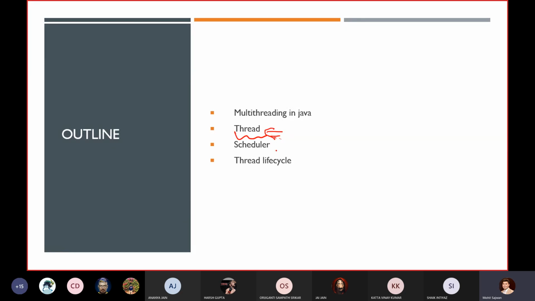Whenever you get an error in Java, you get a message that displays something like "thread main", whatever the error or exception is. So at that time, you have come across this word, thread.